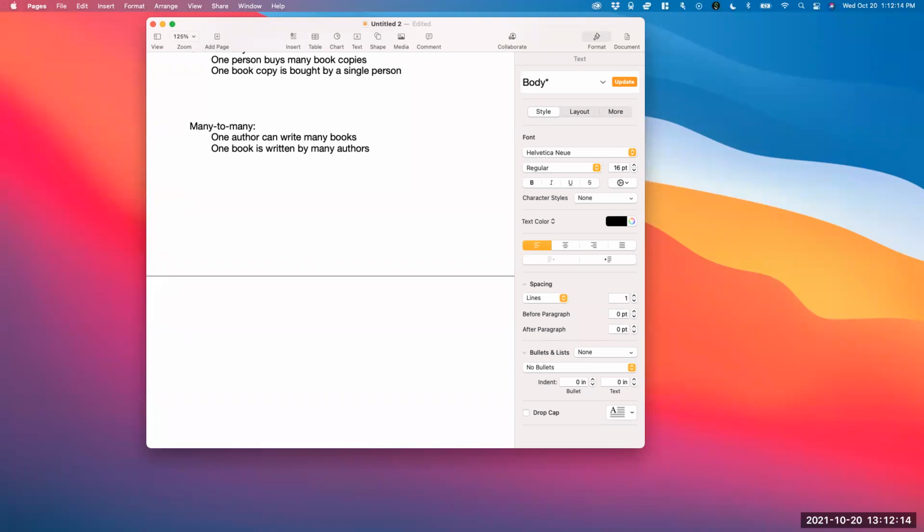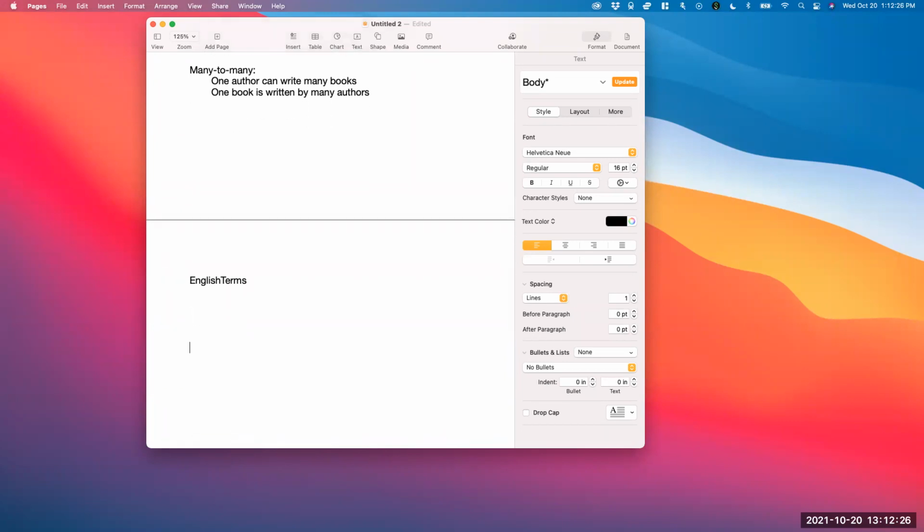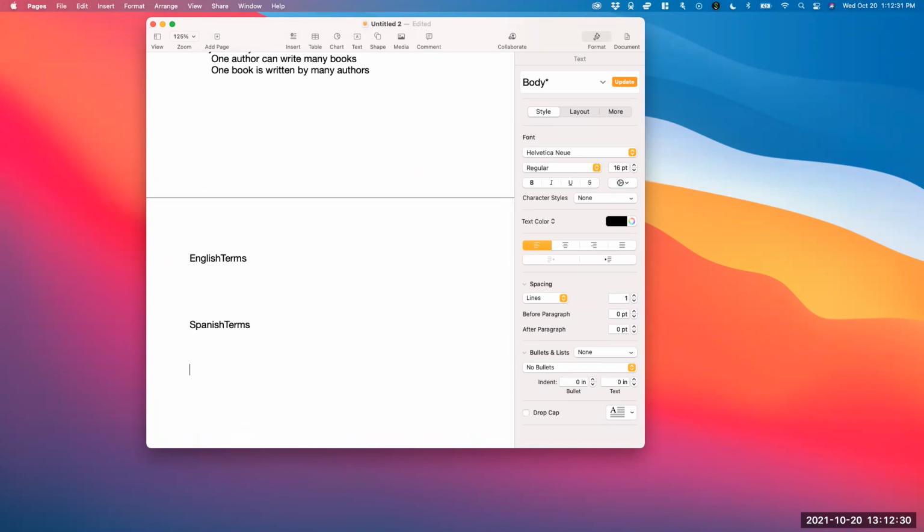So for example, I had a table for English terms, I'm going to make up some stuff here because I don't remember the details. I had a table for English terms, and I had a table for Spanish terms, and I had a many-to-many relationship because one English term can have many Spanish translations, and one Spanish term can have many English translations, right?